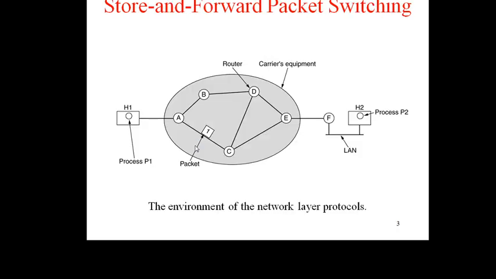Store and forward packet switching. Before explaining this in detail, it is worth understanding where the network layer protocols operate. Here we see the figure of the environment of the network layer protocols. The major components of the network layer are the internet service provider equipment like routers and carrier equipment, shown inside the shaded oval, and customer equipment shown outside the oval.